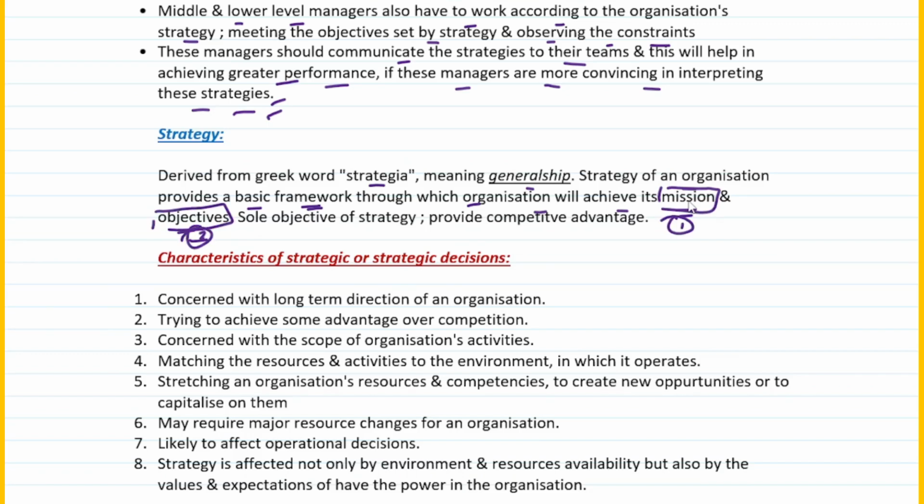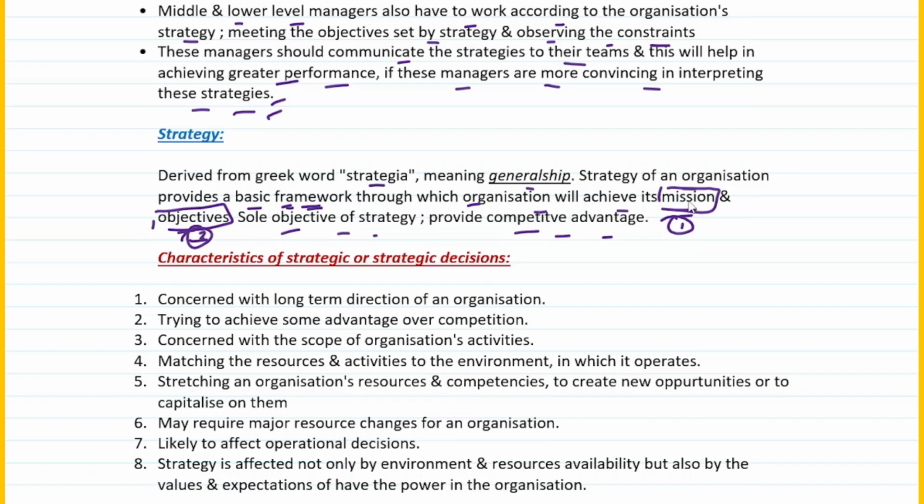So basically it provides a basic framework. That's one thing you remember. For what? For the organization to achieve its mission and the objectives, right? Sole objective of strategy is providing competitive advantage. So the sole objective, the only objective of strategy is to provide a competitive advantage over its competitors, right? Okay.